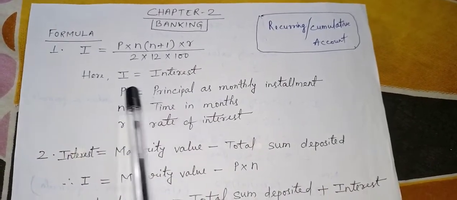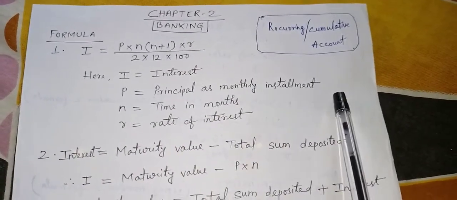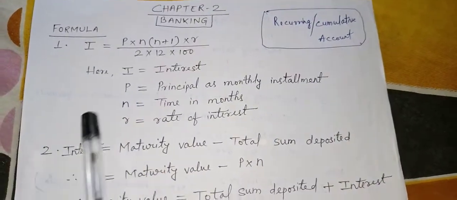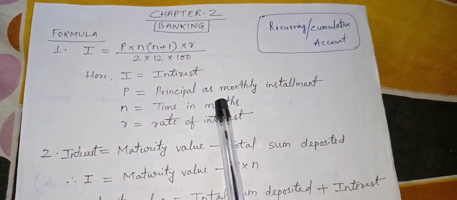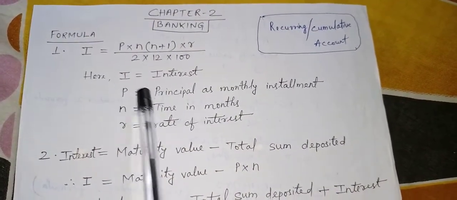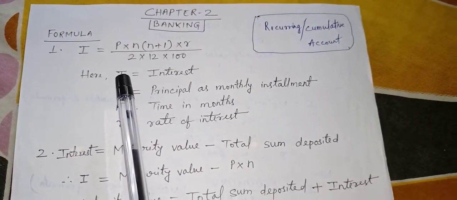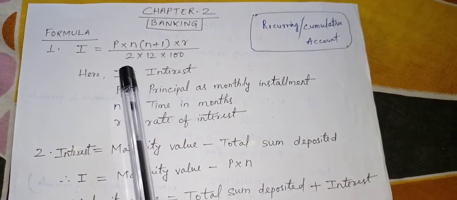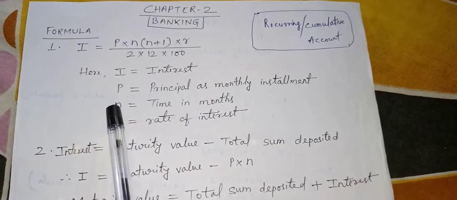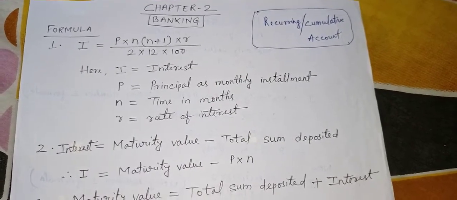Now P is the principal, in the form of a monthly installment. Suppose you deposit 500 rupees per month, every month you go and pay 500. Then 500 is the principal.